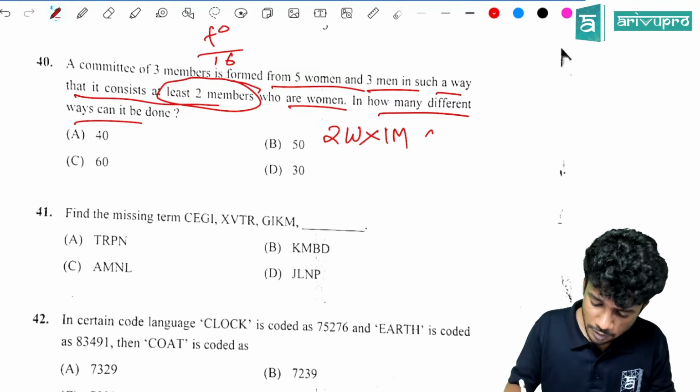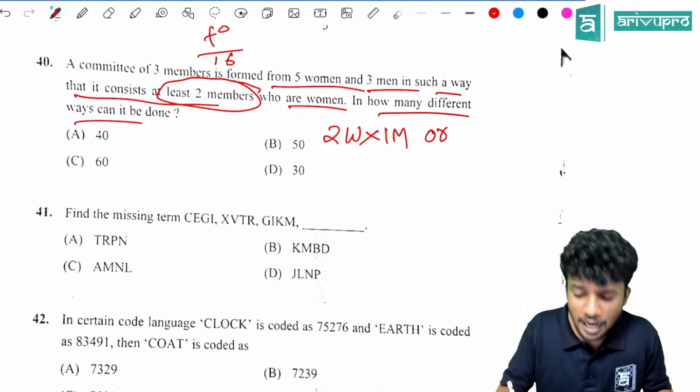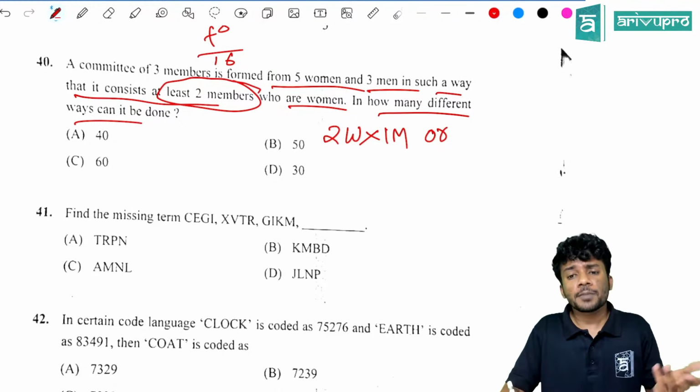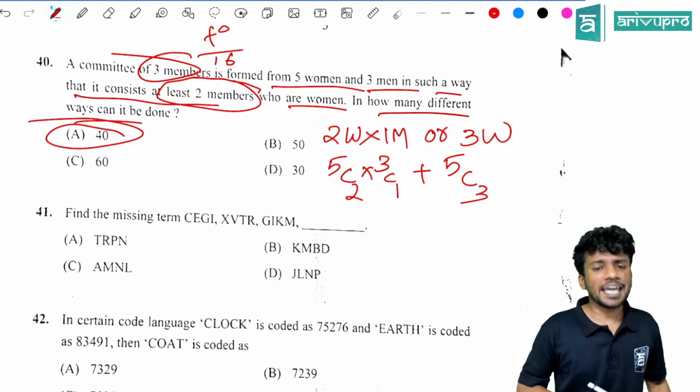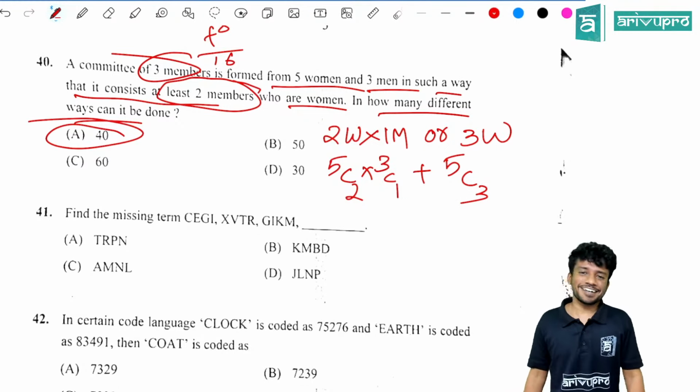Or then how many women can be there? 3 women can be there, because in total a committee of 3 is to be formed. That means 5c2 into 3c1 plus 5c3. Direct substitution, you will get the answer as option A, 40 is the right answer.